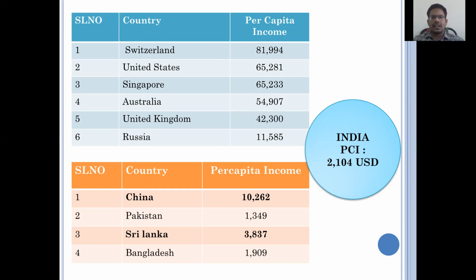Switzerland is at 81,994 US dollars, whereas our neighbor countries, China and Sri Lanka, have a higher per capita income than ours. There is a big difference between India and China. India and China have similar demographic conditions. Based on these two countries, China's per capita income is more than 5 times greater than our Indian per capita income. That is a problem. That is the main feature of India.